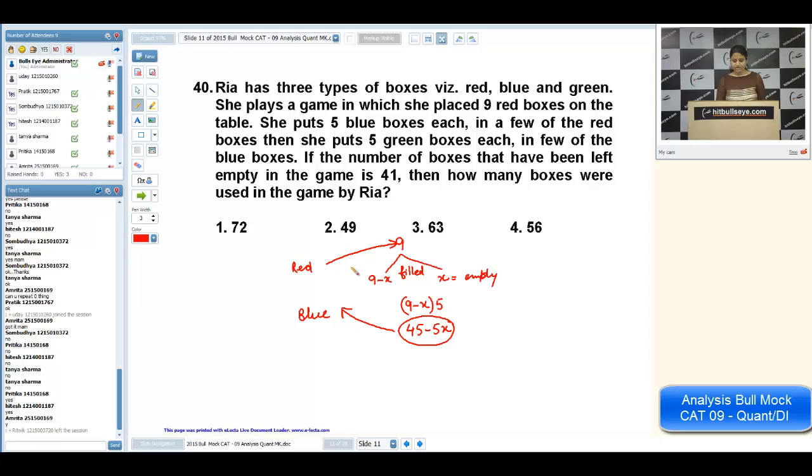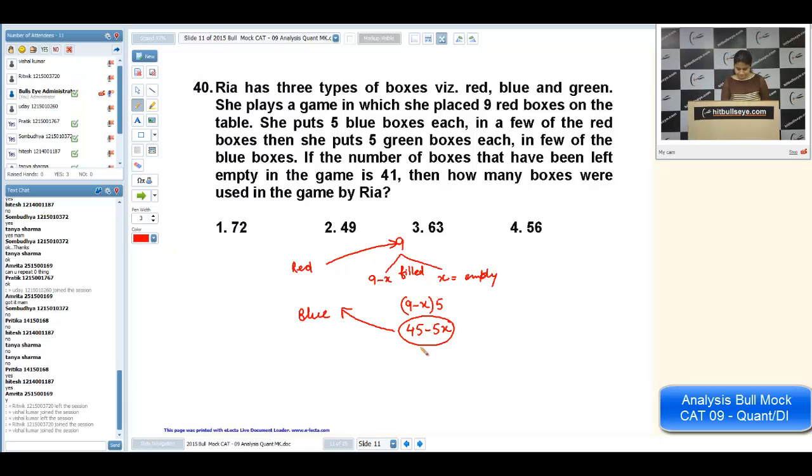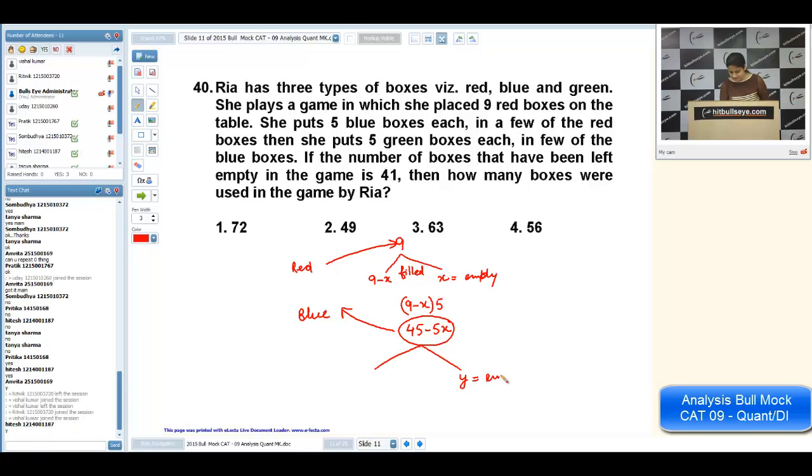These are blue boxes, 9 were red boxes. Now she puts 5 green boxes each in few of the blue boxes. Are you getting me or not? Once again, suppose Y are empty boxes. So the filled one becomes 45 minus 5X minus Y. They are filled.